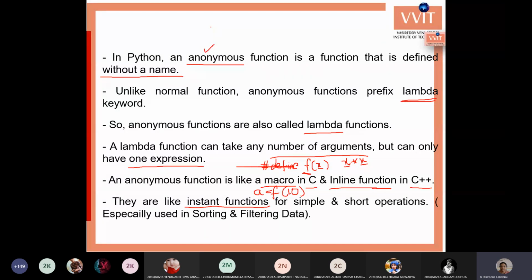These functions are similar to macros in C and inline functions in C++.